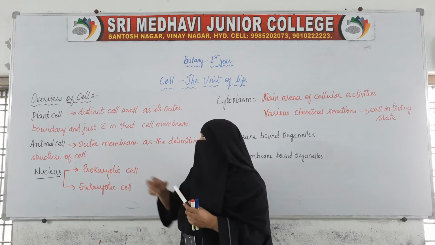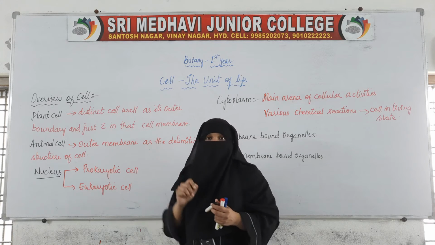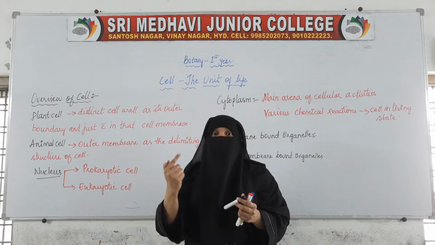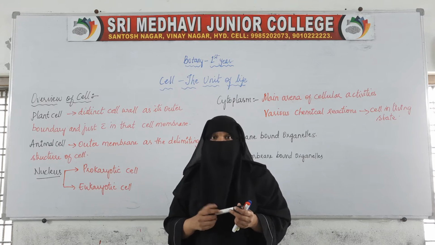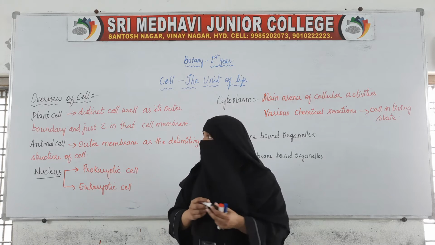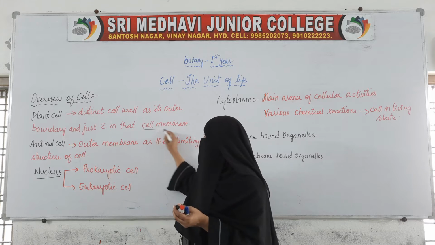Now if we see the plant cell, the plant cell has a distinct cell wall as its outer boundary, and within this outer boundary, one more membrane is present. We call it the cell membrane.